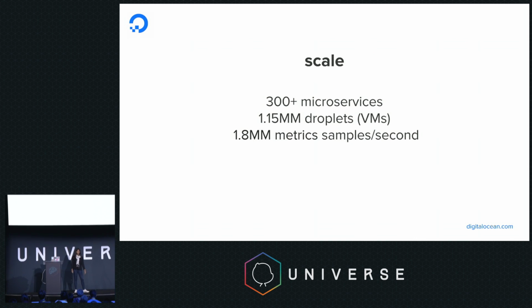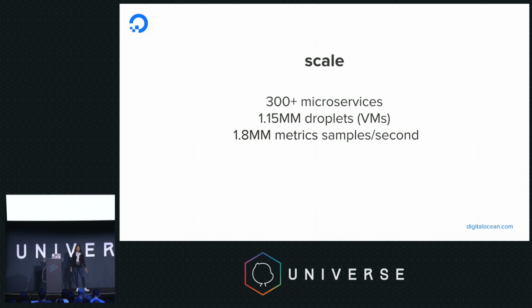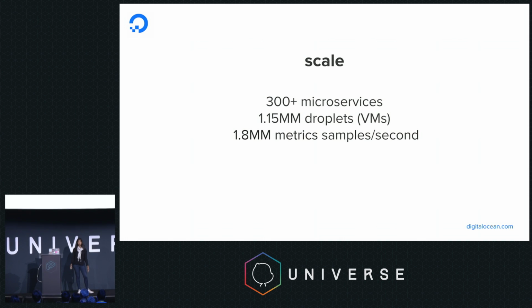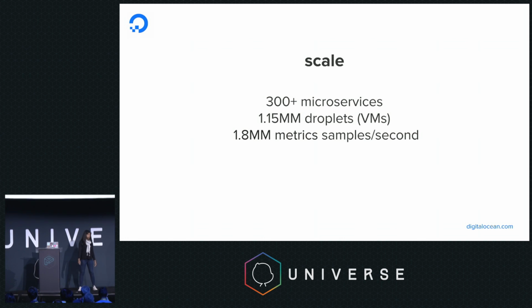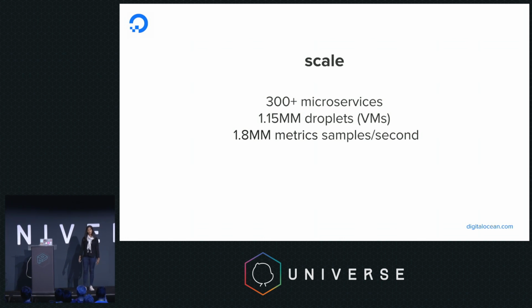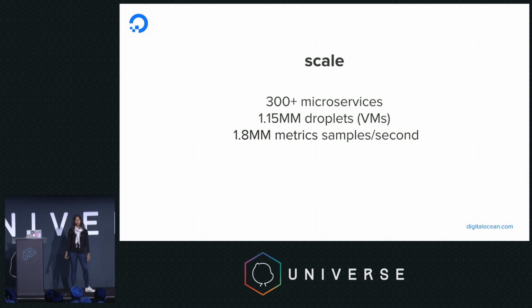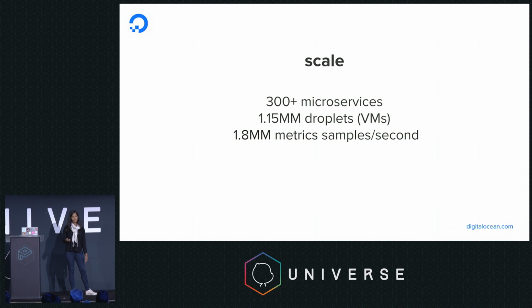We also operate at a fairly large scale as a cloud provider. We have more than 300 microservices in production today, about 1.15 million virtual machines. And in terms of metrics being scraped about our microservices and virtual machines, we have about 1.8 million metric samples being scraped every second.